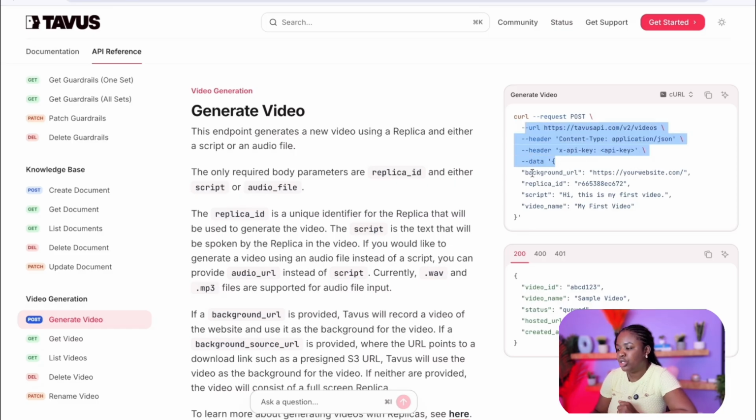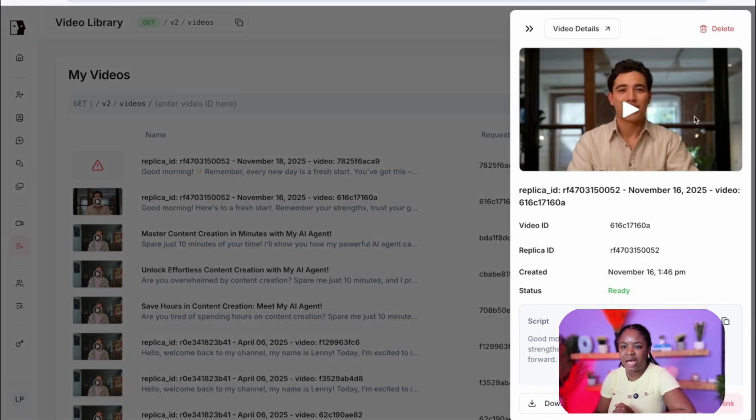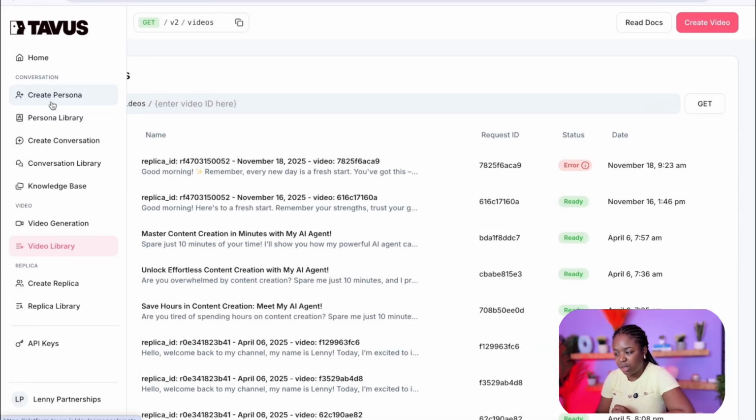In terms of data, you need to send the background URL, and the background URL is really, if you look at this AI avatar I generated here, you can see that they have a background here. If you want to change the background and make it more personable, like the background I have here, you can just take a photo, upload it into Google Drive, make sure you give it view access so that the application can access it, and that would now be the background for your AI avatar. If you want to be a lot more custom, you can do so as well. Also, if you want to create your own replica, so maybe you want to create an avatar of yourself, you can do so. If you come here, you can create an avatar of yourself so that the videos will not come from some random guy, it will come from you.